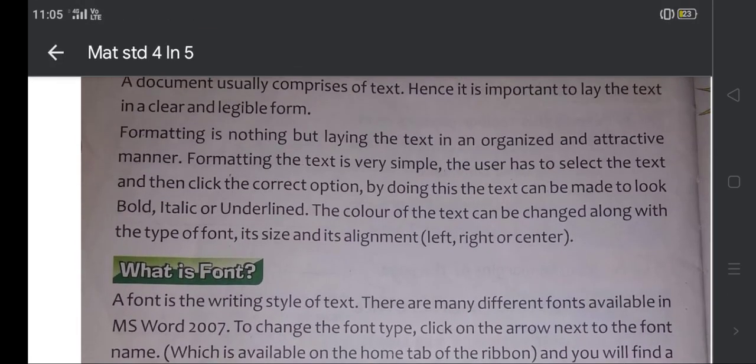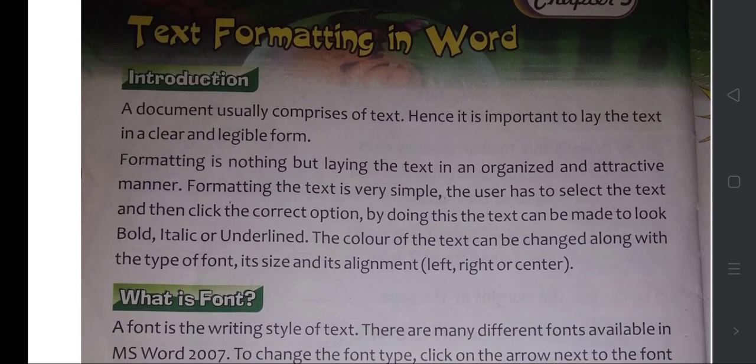First we'll have a small introduction. A document usually comprises text. So it is important to lay the text in clear and legible form. Legible means understandable; the document should be easily understood by others. Formatting is nothing but laying the text in an organized and attractive manner. Attractive means making some styles and colors, which is very important.